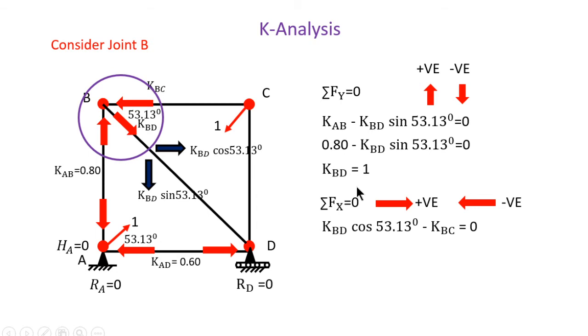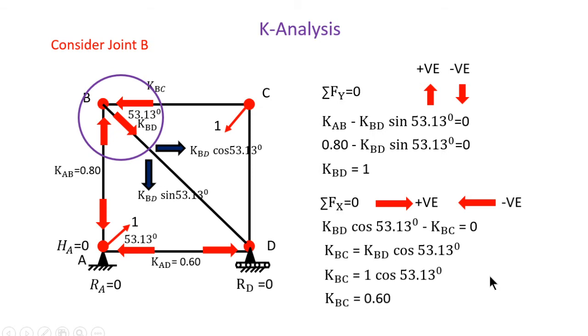We know KBD is 1, so put KBD equal to 1, and we can say that KBC is equal to 1 cos 53.13. So KBC is equal to 0.6.